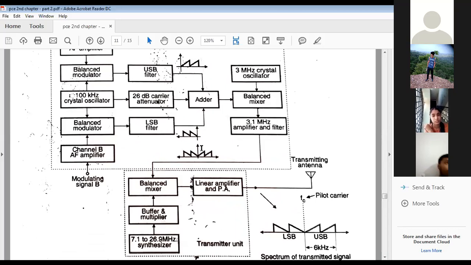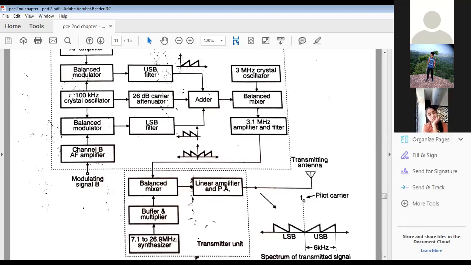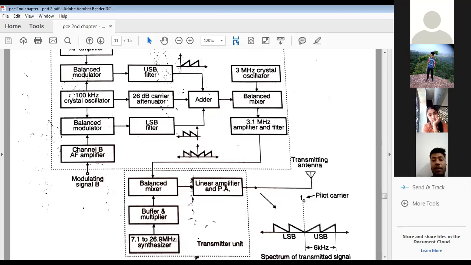For example, we are taking the channel bandwidth as 6 kilohertz, and 6 kilohertz contains two voice channels, and one voice channel has almost 3 kilohertz. So the upper sideband consists of two channels, and the lower sideband also consists of two. So 1, 2, 3, 4 voice channels it can accommodate, right? So this will become another input for the balance mixer.